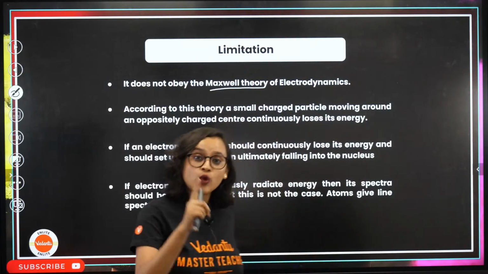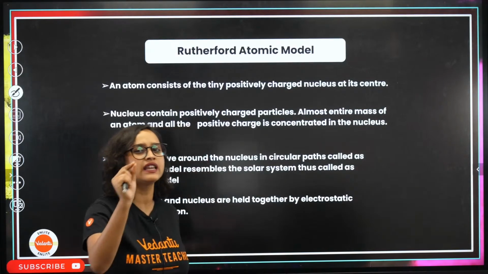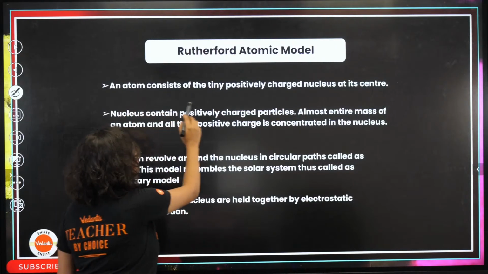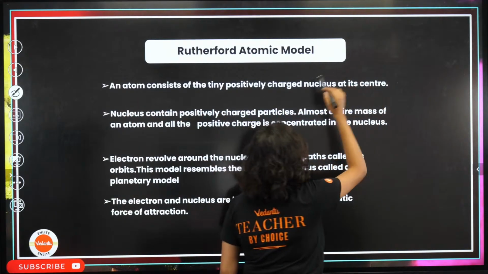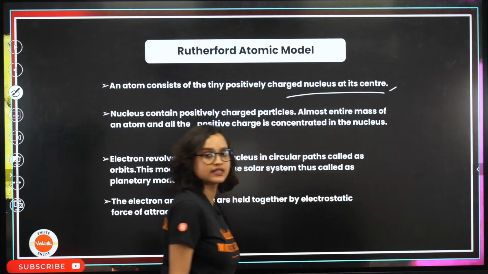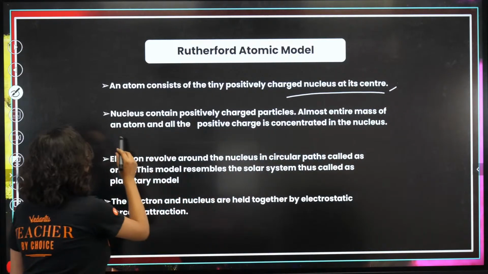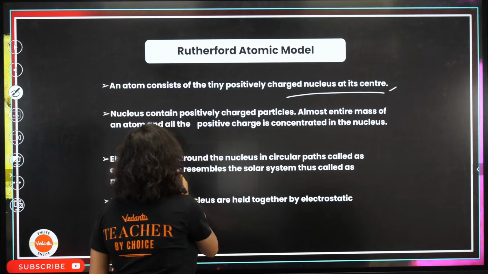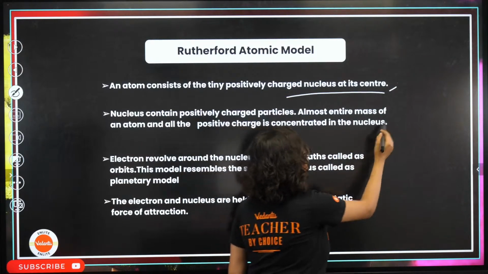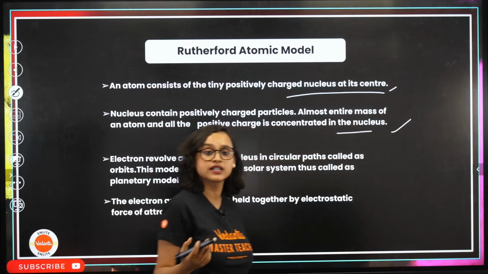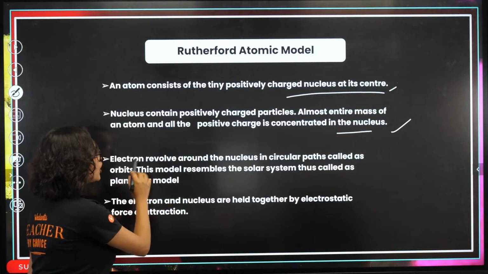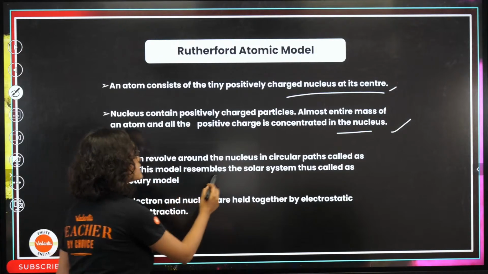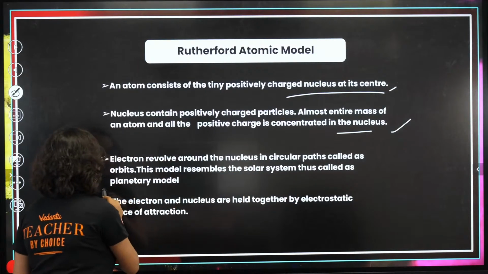See, there was just one simple thing that Rutherford said which messed up his whole model. Everything else was fine. He said that an atom consists of a tiny positively charged nucleus at its center. Sure, this was absolutely correct, right? He also said that the nucleus contained positively charged particles, almost the entire mass of an atom, and all the positive charge concentrated in the nucleus. Absolutely correct. This also seems correct. Now what he said, remember: electrons revolve around the nucleus in circular paths called orbits, and this model resembles the solar system, thus called the planetary model.